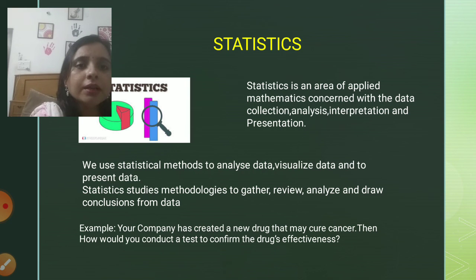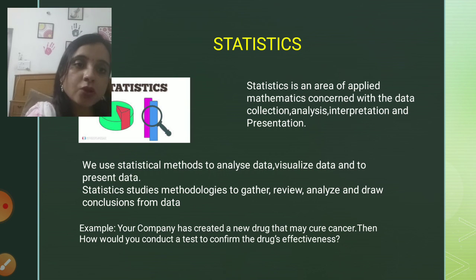So, if we talk about an example: your company has created a new drug that may cure cancer. Now if I am running a company which is launching a new drug, manufactured to cure cancer, how could I conduct a test to confirm the drug's effectiveness?